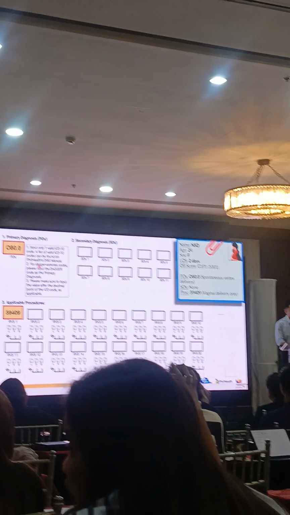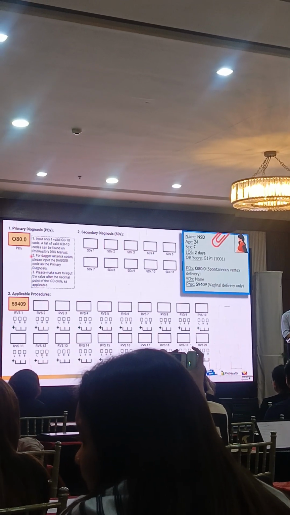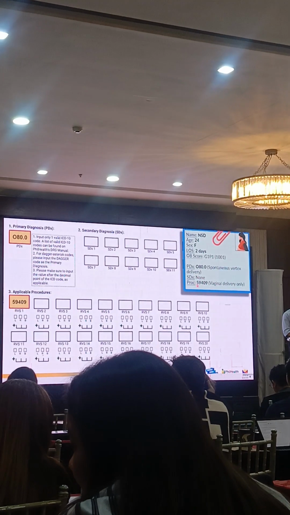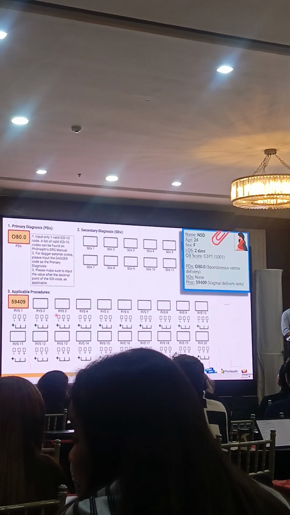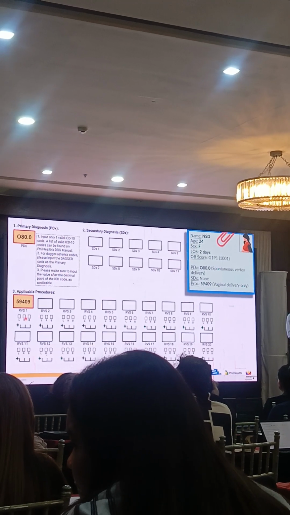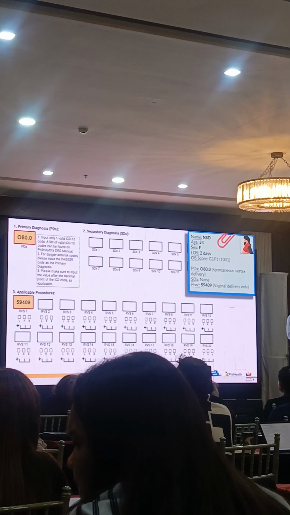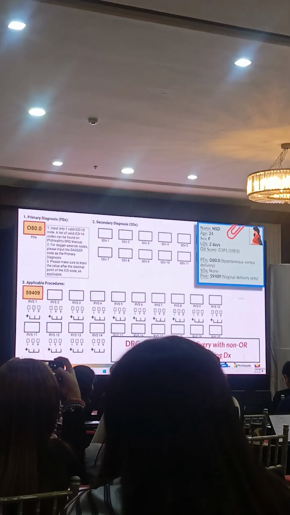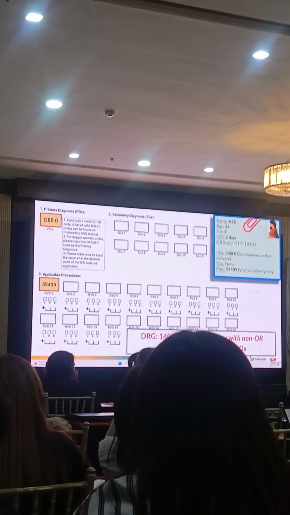Primary diagnosis would be O80.0, spontaneous vertex delivery. 59409 is the procedure for vaginal delivery. So simple enough. DRG would be 14080, vaginal delivery with non-OR procedure without complicating diagnosis.